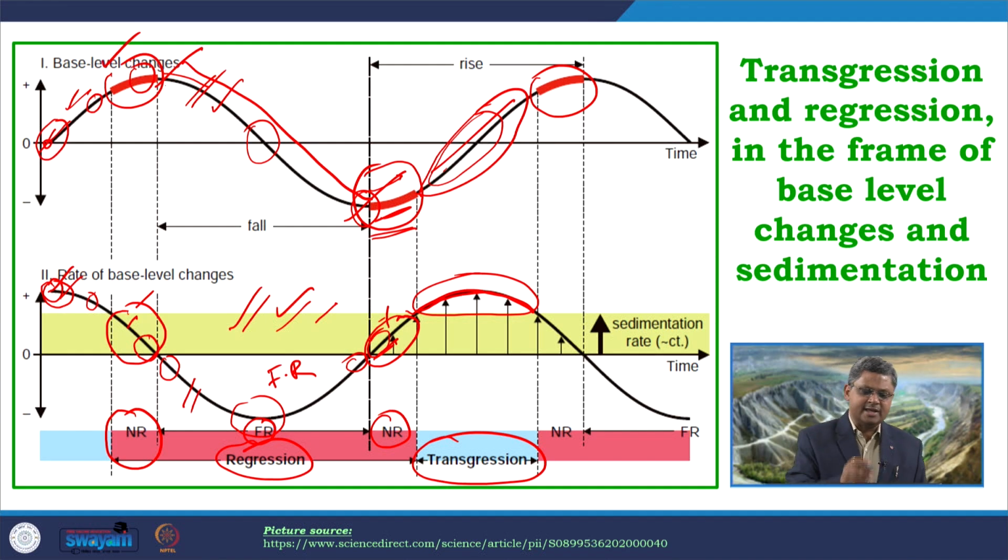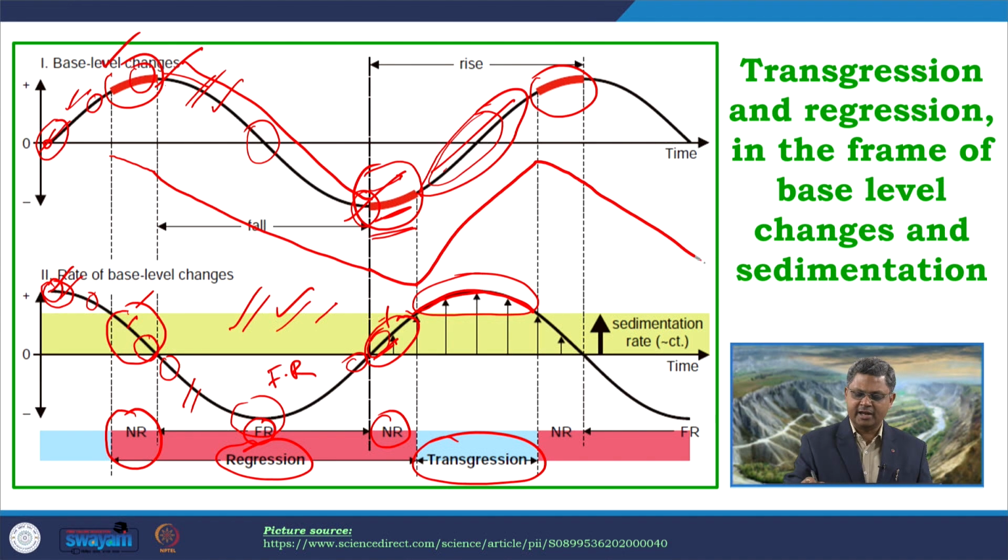So, in this case, if I think of this particular base level curve, and if I try to draw a transgressive regressive curve over here. So, what we are getting over here, if I try to draw it in this part. In this area we are getting a normal regression, followed by a forced regression, followed by a normal regression. Then we are getting a transgression, followed by a normal regression, again a forced regression.